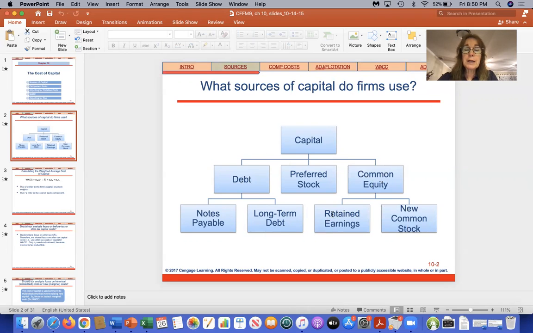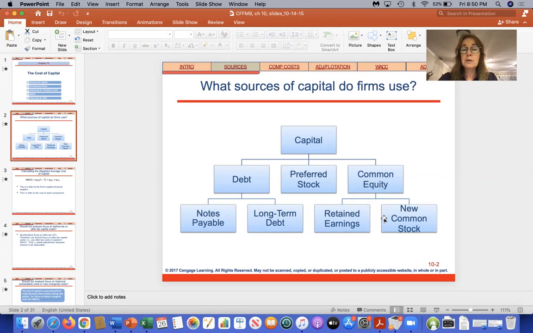The retained earnings still has a cost, because we could use the retained earnings for capital to grow the firm, or we could take those retained earnings and invest them in other companies. Companies do invest in other companies. They purchase stock like we do. So the cost of the retained earnings is the opportunity cost that you're losing if you use them for capital for the firm. So the cost of retained earnings is basically the same as the cost of new stock.